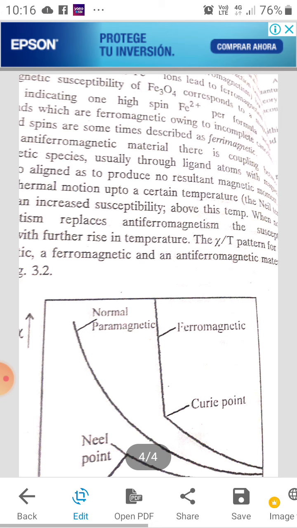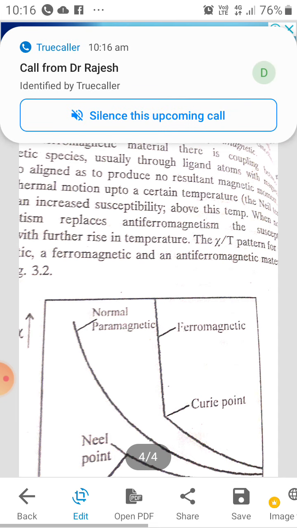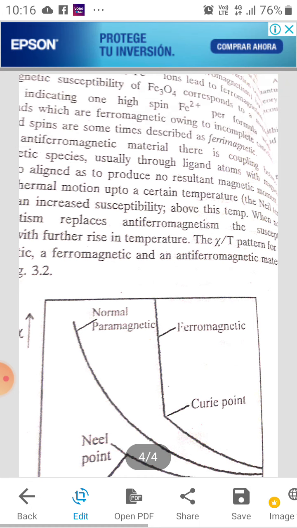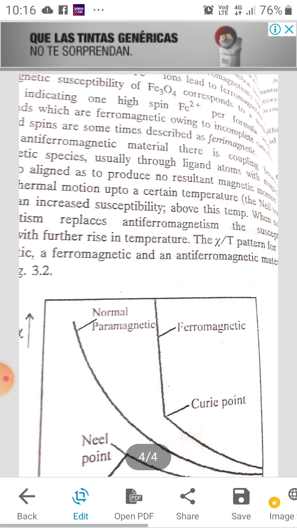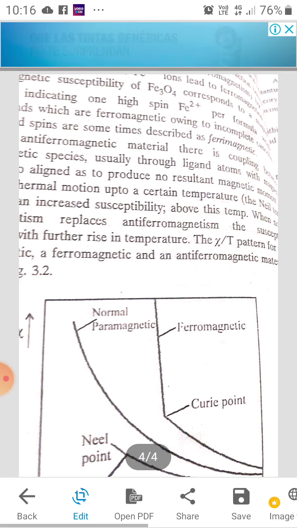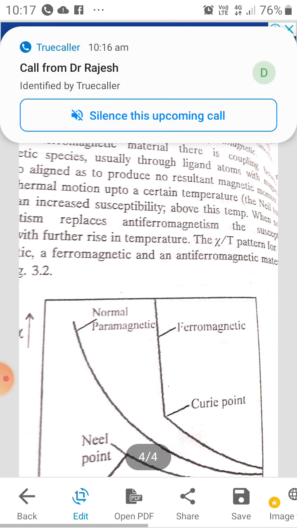In antiferromagnetic compounds, as the temperature increases, the magnetic property increases, and after surpassing the Néel point, the antiferromagnetic property starts decreasing. This is shown in figure 3.2.